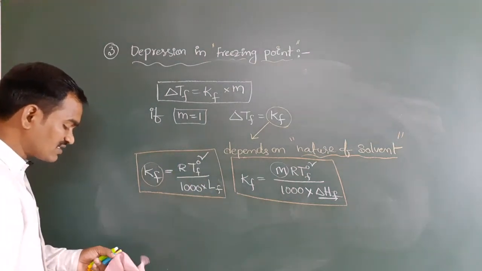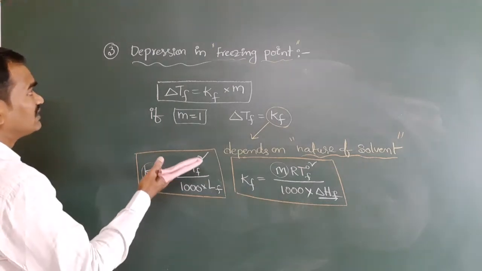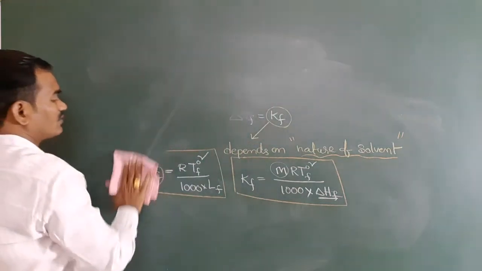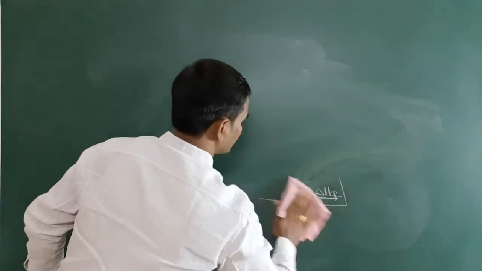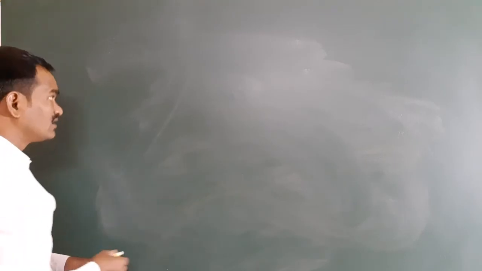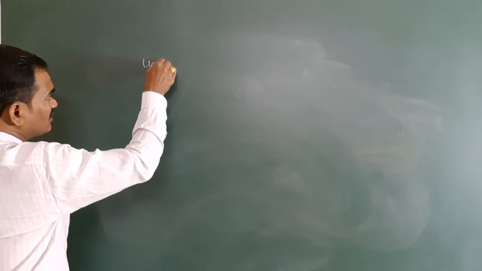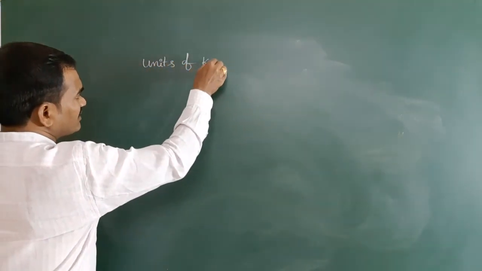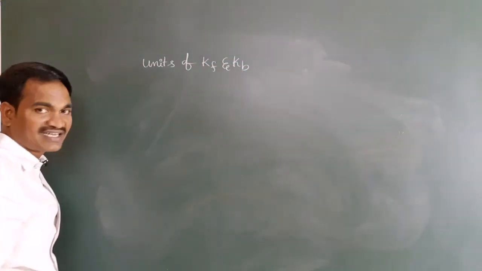After this concept, after the depression in freezing point, next we have to discuss the units of Kb and Kf. All of you focus, this is also one of the important topics. Here see, our next topic, continuation, units of Kf and Kb.